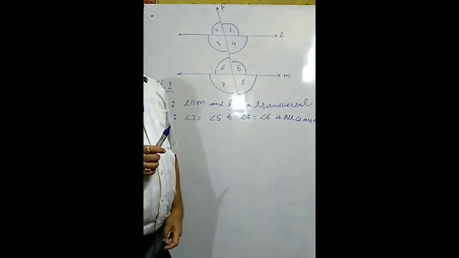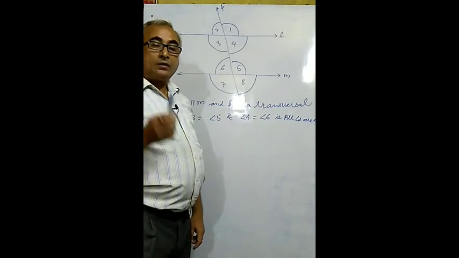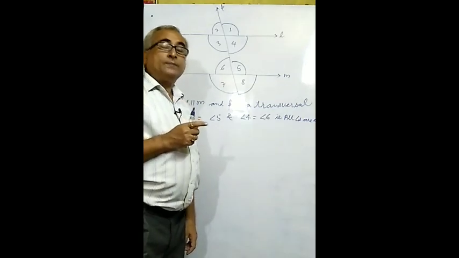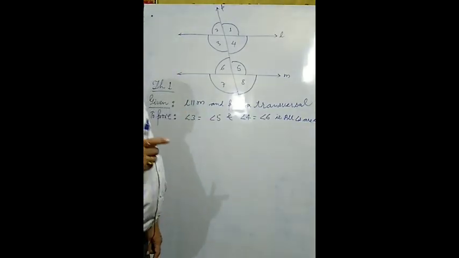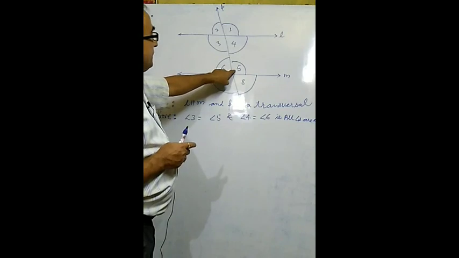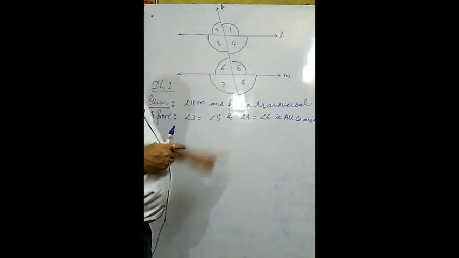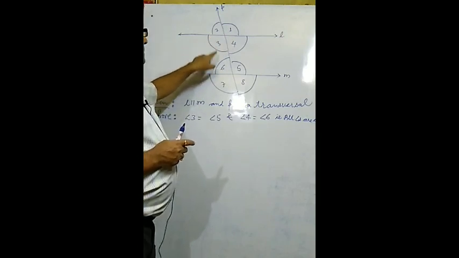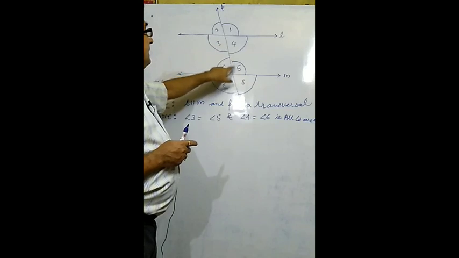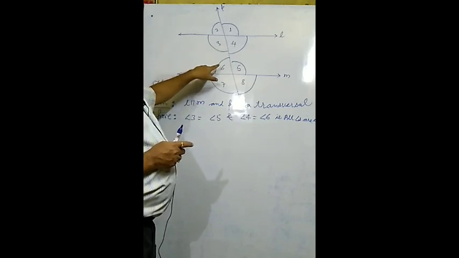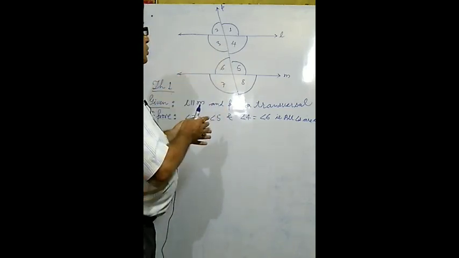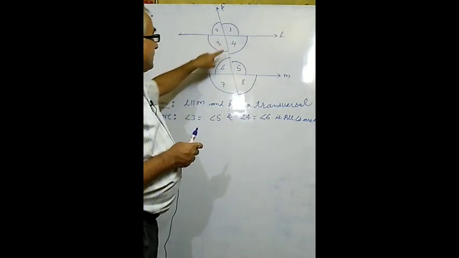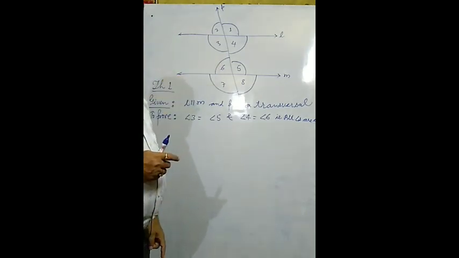Now we have to prove that alternate angles are equal. We are talking about alternate interior angles, and we have to show that these alternate interior angles are equal. Means angle 3 equals angle 5, angle 4 equals angle 6. These are pairs of alternate angles, 3, 5 and 4, 6. We have to show how angle 3 equals angle 5 and how angle 4 equals angle 6. This is the theorem to be proved here.